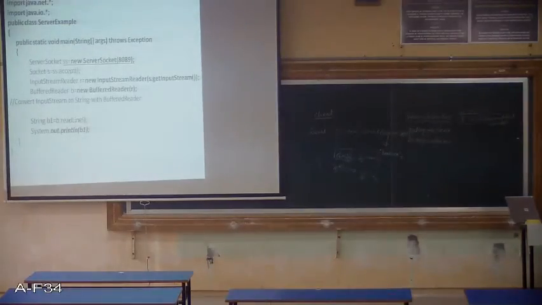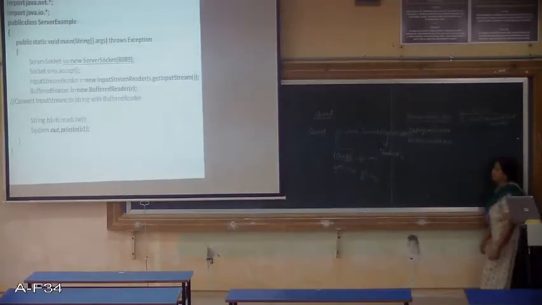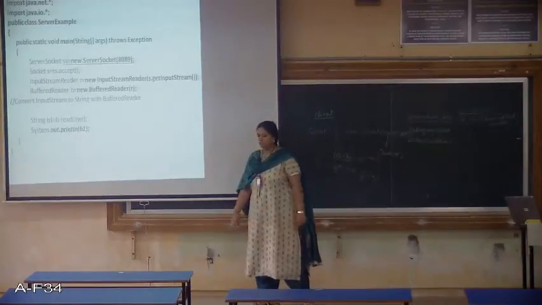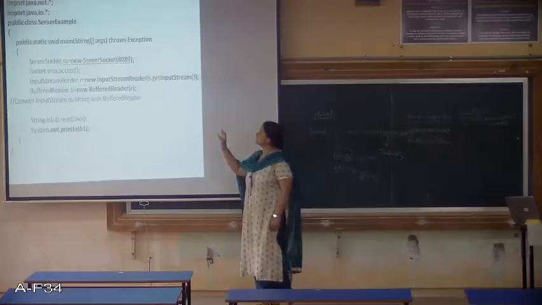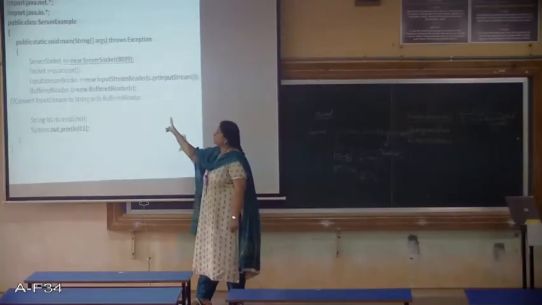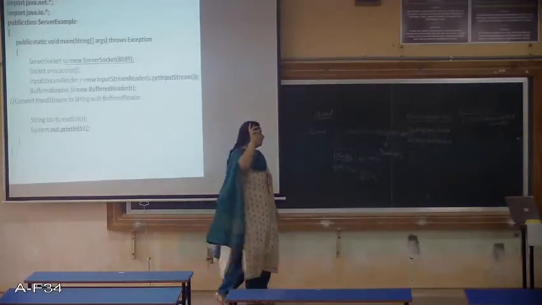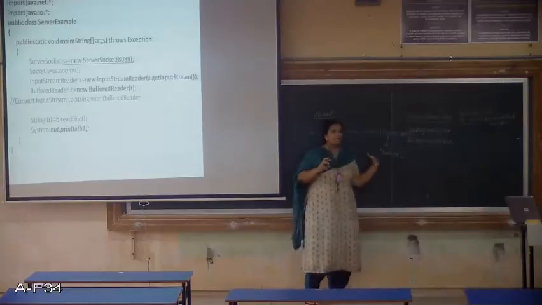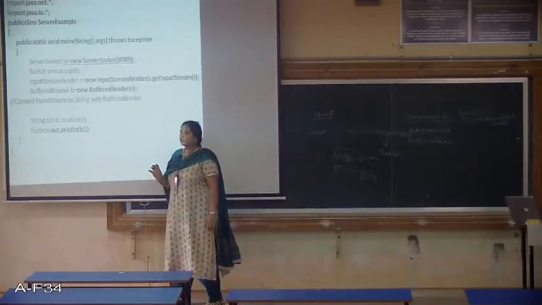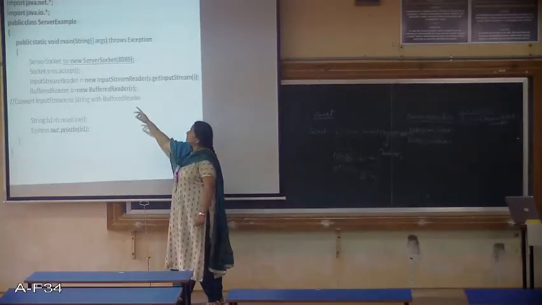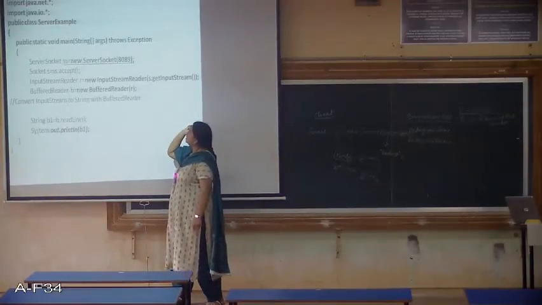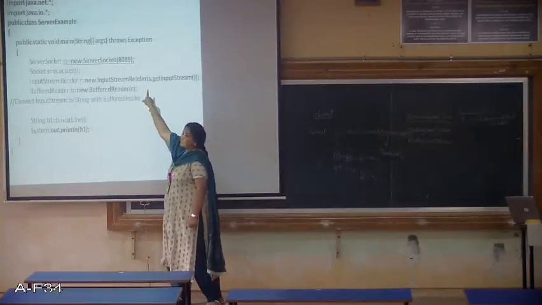So here is our server program. In one of the previous slides, we saw the client-side programming, and this is the server-side programming. As I mentioned, we need two types of sockets at the server side: one is the server socket and the other one is the plain socket. First we have to create the object of the server socket. ServerSocket is the name of the class, ss is the name of the object, and 8089 is the port number.